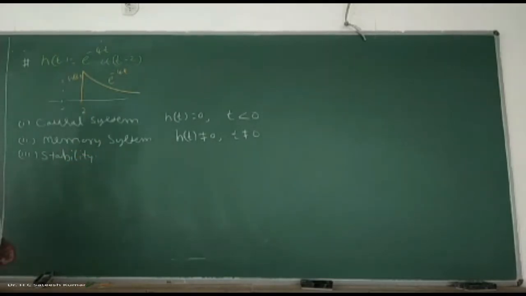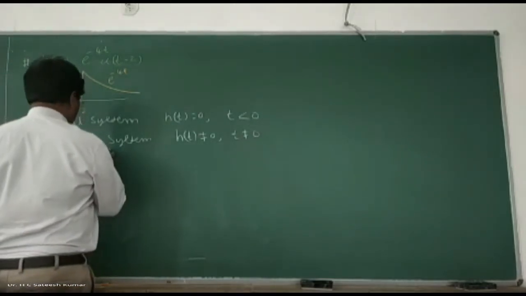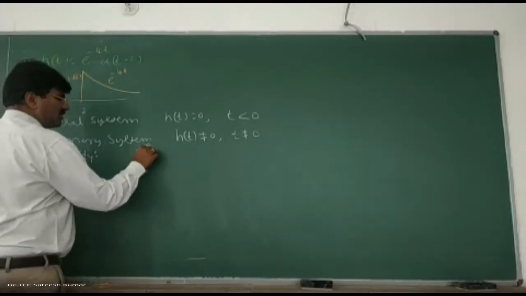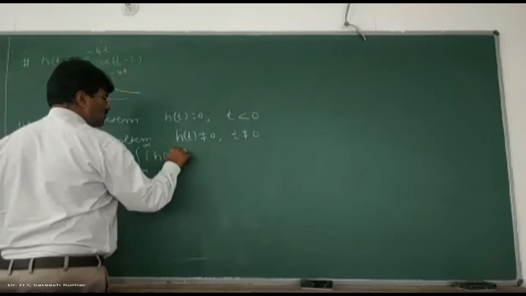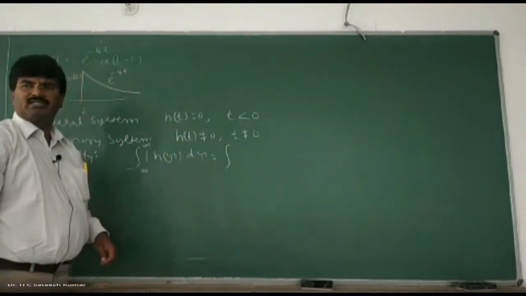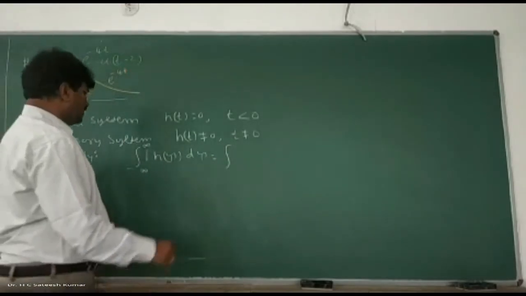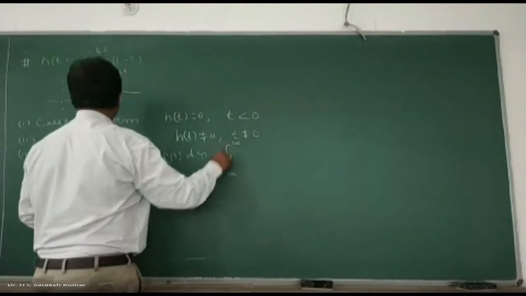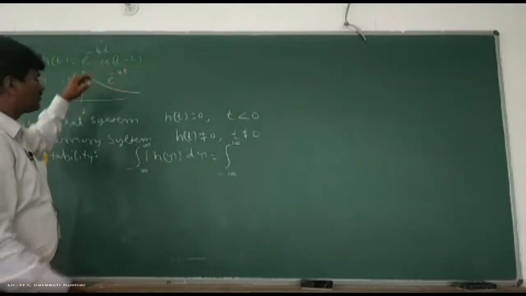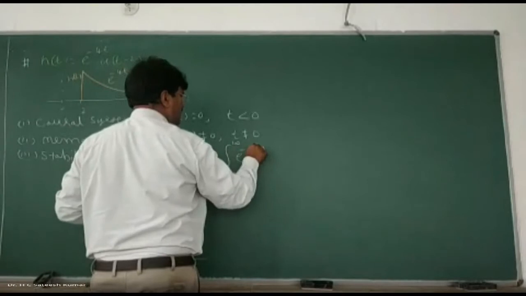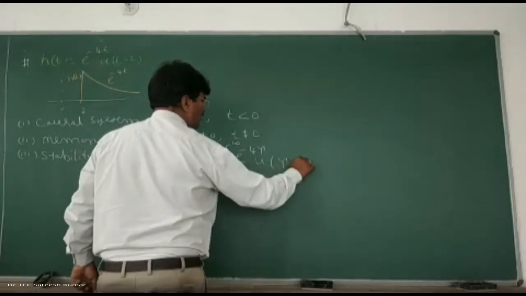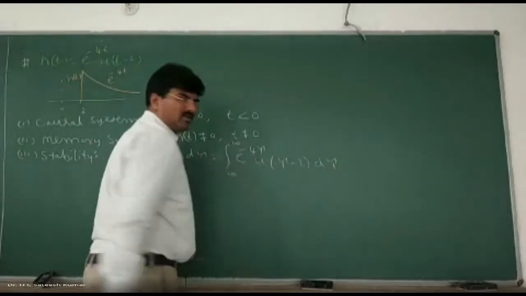Stability, what is it that we have? The stability condition is the integration from minus infinity to plus infinity of the magnitude of h of tau d tau. Integration from where to where? The same limits, minus infinity to plus infinity. h of tau is nothing but e to the power of minus 4 tau into u of tau minus 2 d tau. Is it okay?